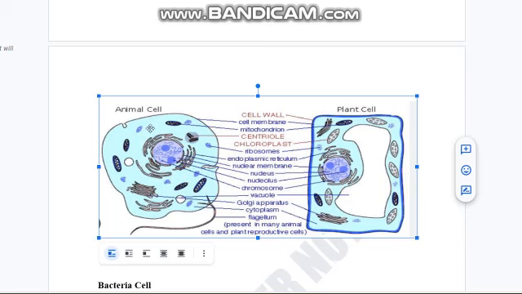Okay, I just missed one point, and that point is basically you have seen this clear solution, light blue solution, which is basically the cytoplasm. And the cytoplasm is the clear jelly-like solution which provides a site to the organelles to perform the biochemical reactions, and it provides a site to all the organelles to perform their function.